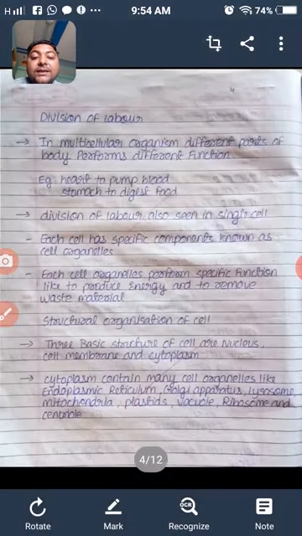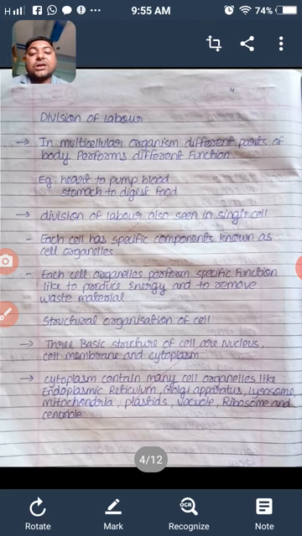Now see the structural organization of the cell. Basically there are three structures of a cell: nucleus, cell membrane and cytoplasm. The cell is made of three basic structures. The cell membrane is the outer part of the cell, and inside the cell membrane there is the cytoplasm, a liquid present inside the cell. And there is a center part, the nucleus. These are the basic structures.